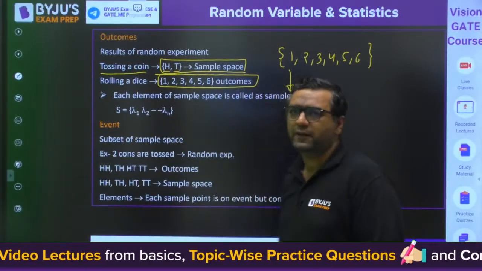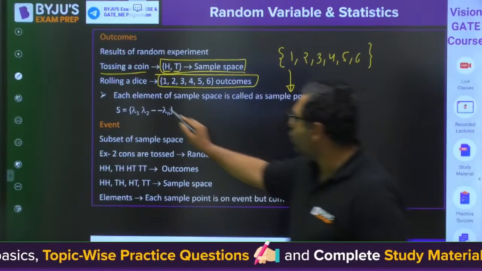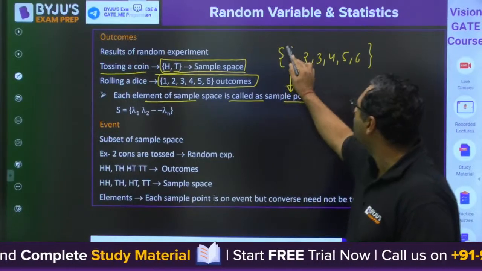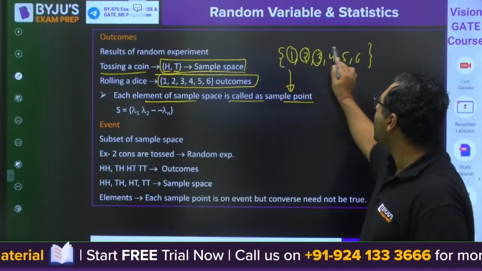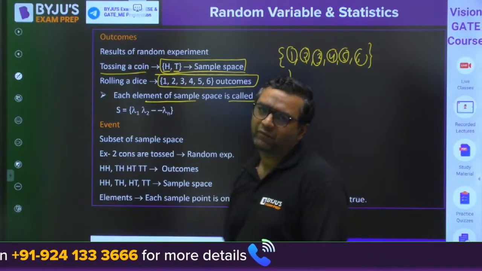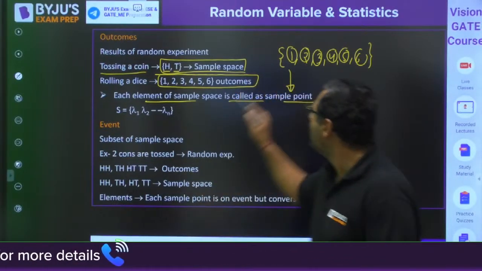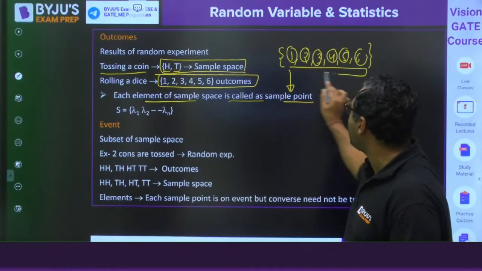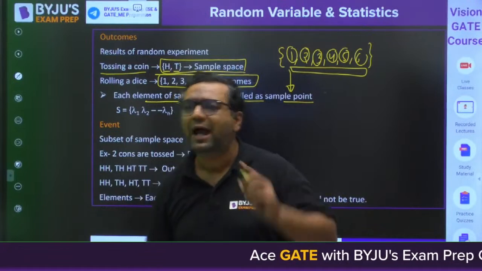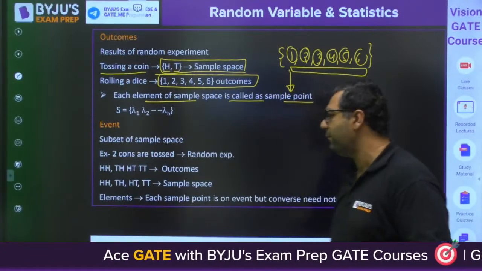So let us move further. When we are talking about the sample space, each element of the sample space is called a sample point. So this 1, 2, 3, 4, 5, 6, they are all said to be sample points. All these things are the outcomes. Outcomes together, shown in a bracket, are said to be the sample space. And these are also said to be the sample points.